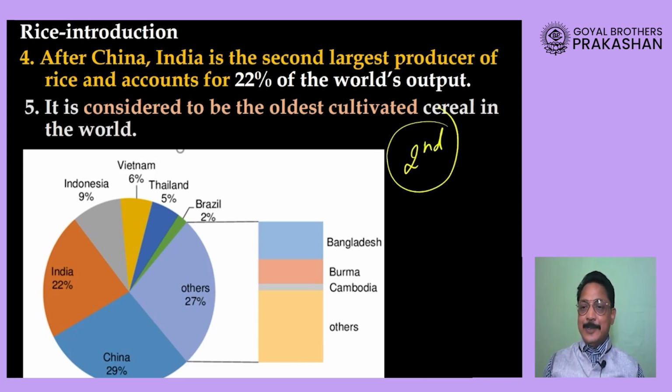Now, a few important facts about rice cultivation: our country ranks second in the world in overall production of rice. The largest producer of rice in the world is China. We rank number two in the world in overall production of rice. And scientists believe that rice could be the first cereal that must have been cultivated by human beings.